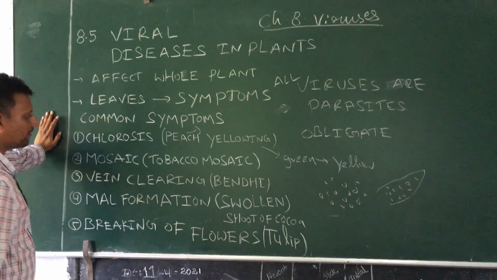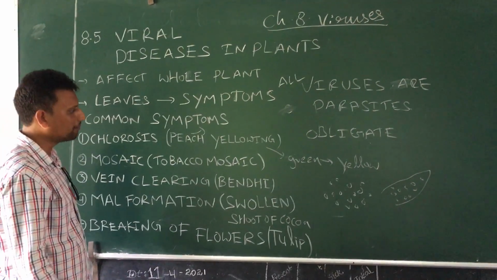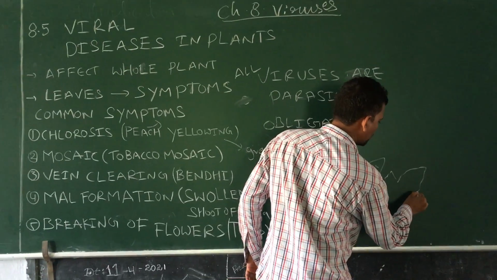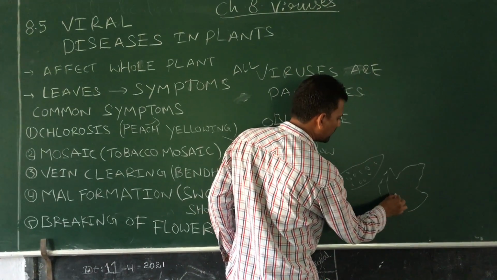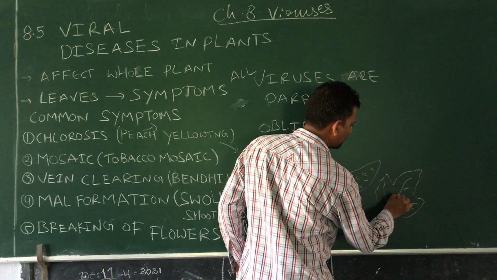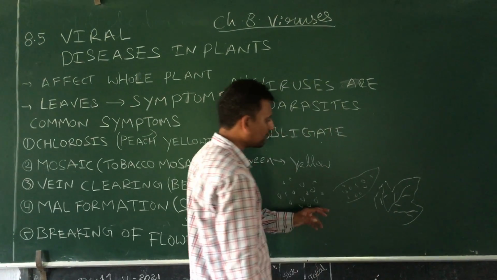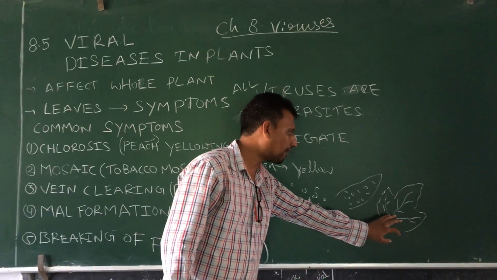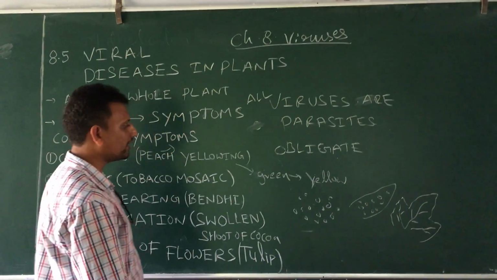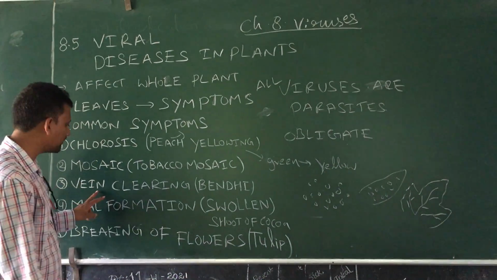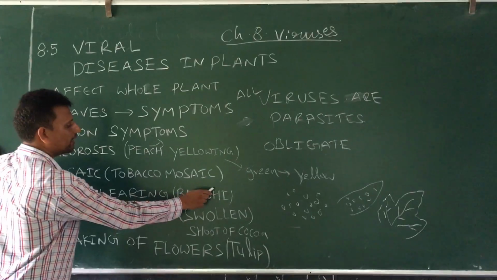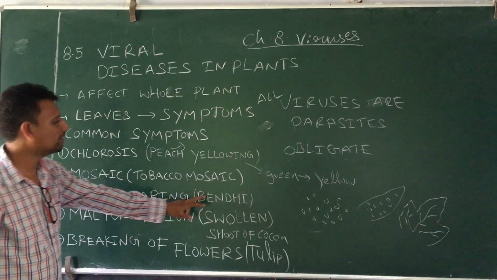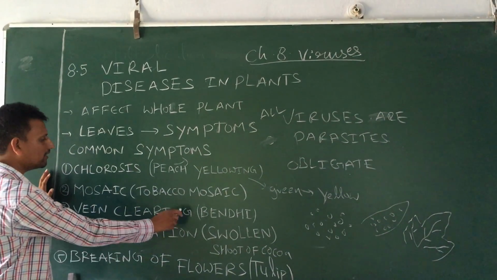Next, vein clearing. Vein clearing happens in bendy. On the bendy leaf, the veins will be cleared. After infection by the virus, the veins will be damaged, and after some time we can't find any veins on the bendy leaf. This is called vein clearing. Bendy, you know, is lady's finger, the vegetable. Vein clearing is generally found in bendy.